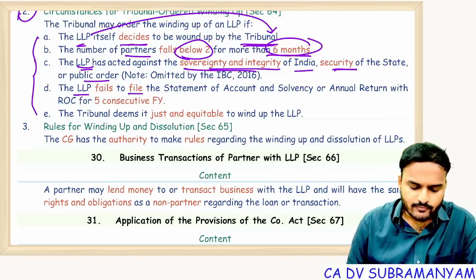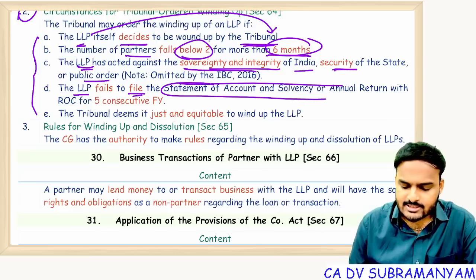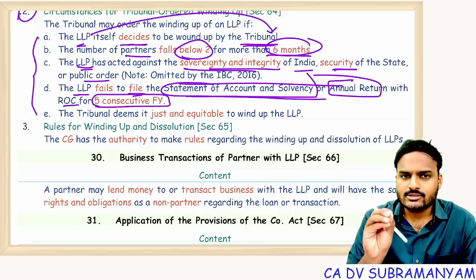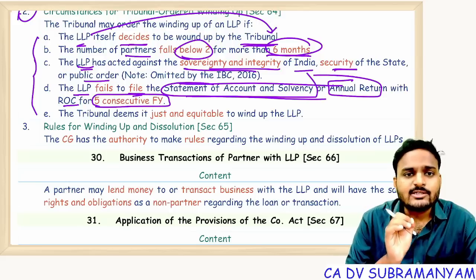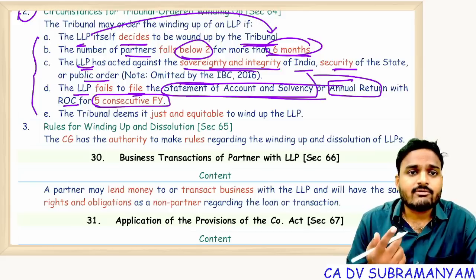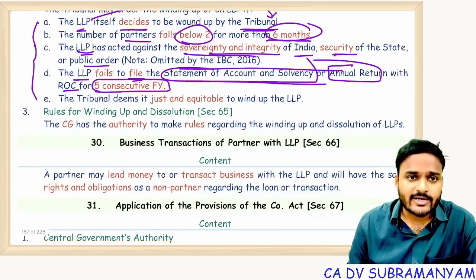If the LLP fails to file financial statements, nothing but the statement of account and solvency, or the annual return with the ROC for 5 consecutive financial years, then the tribunal has the power to pass an order for winding up of the LLP.